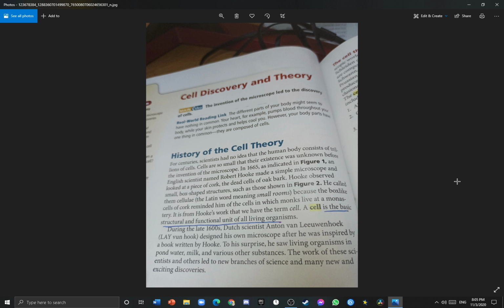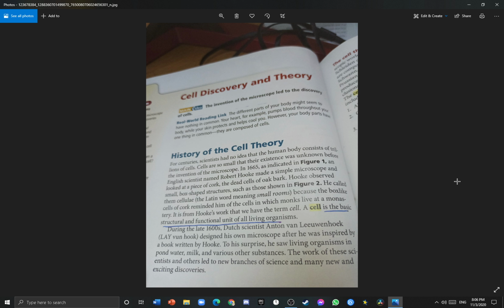In 1665, an English scientist named Robert Hooke made a simple microscope and looked at a piece of cork, which is the dead cells of oak. Hooke observed small box shaped structures that he decided to call cellulae, which means small rooms in Latin, because the box like cells of cork reminded him of the cells in which monks live at a monastery. It is from Hooke's work that we have the term cell.